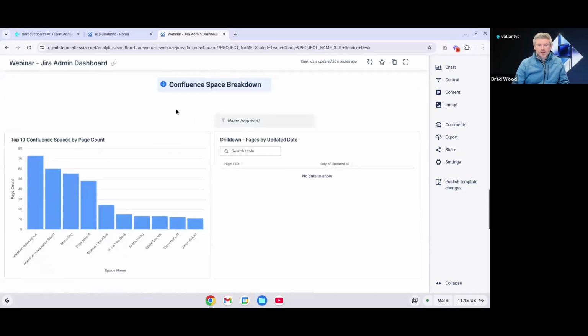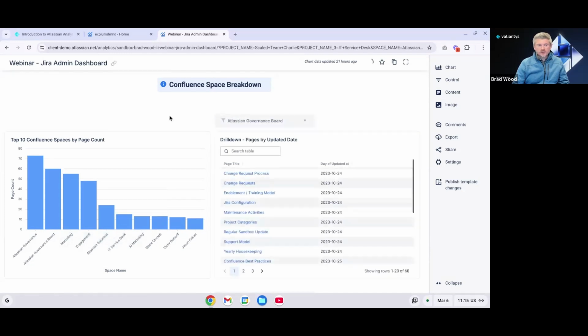And we can even do this with Confluence. So I could choose any of these Confluence spaces and get some information related to all the pages within that space. And we can see here we've pulled in the date of updated at. So you can see a lot of these haven't been updated in maybe a year, maybe longer. So maybe that can help us make a decision of if we need this space anymore.